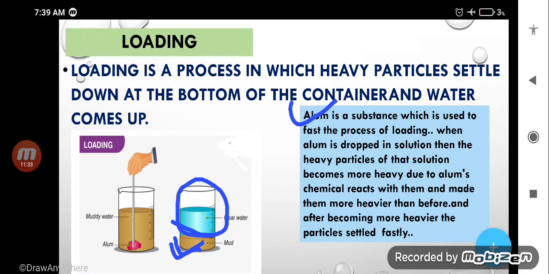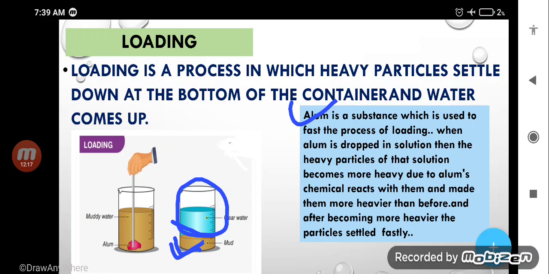Yes, my dear students, what is the work of alum? Alum makes the insoluble particles heavier, and because of their heavier nature they settle down at the bottom of the container, and by this process we can separate the mixture of liquid and insoluble solid. Generally the loading process is used to clean the water of wells and ponds, because they use alum and some chemicals to remove the dirt, the insoluble solid.